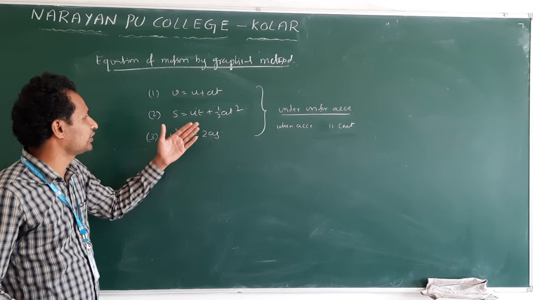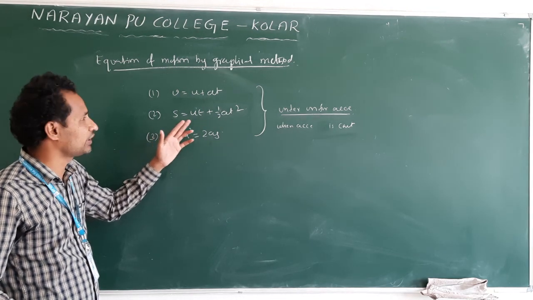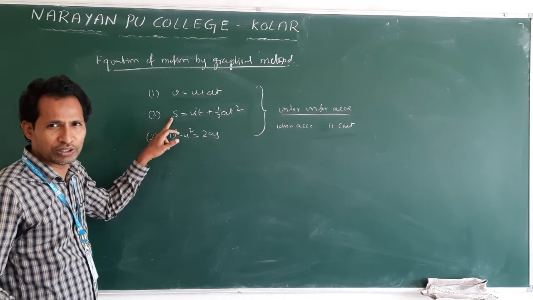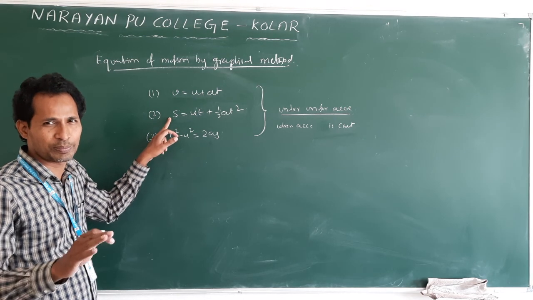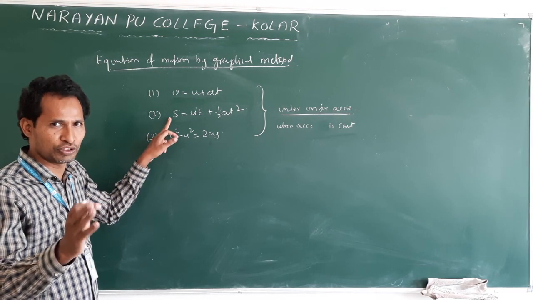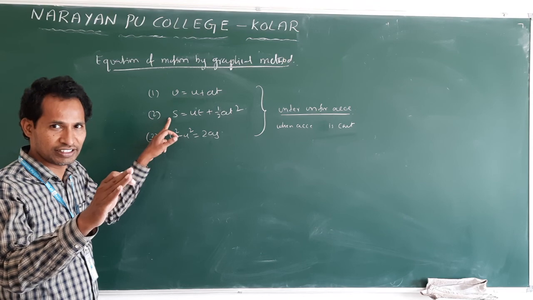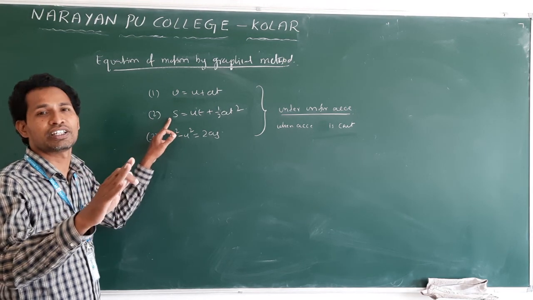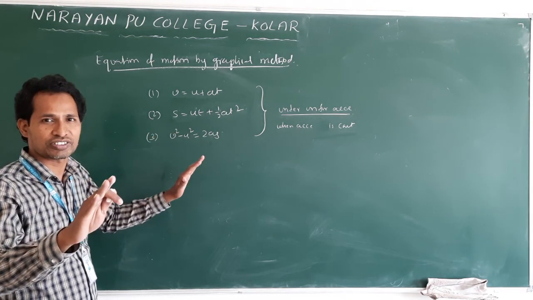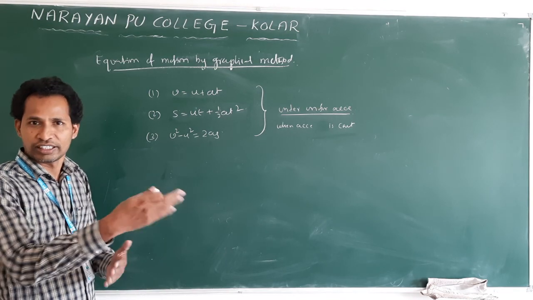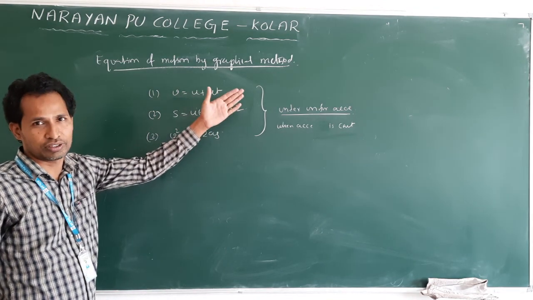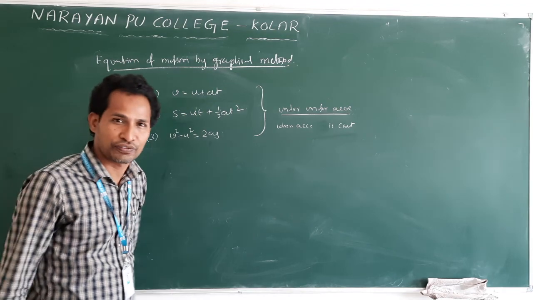The same a is there. s is there. s is displacement. a is acceleration. Yes, sometimes we call it distance and displacement. It depends only on direction. If we do not have a direction, we call it distance. If direction is there, we call it displacement. But the equations remain the same. In the next video we will see the proofs of these equations by graph. Clear?